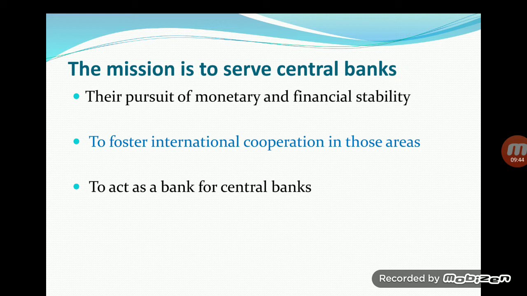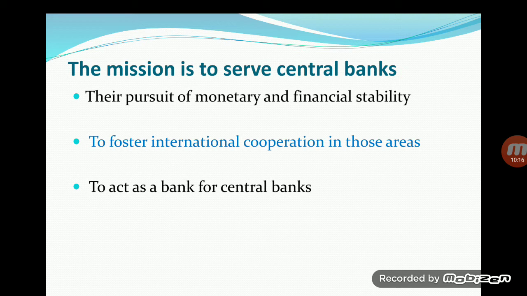And when all central banks of the world come together, they find some solutions, some technical assistance, knowledge, plans, and expertise, and they exchange them with each other. Because if one country or one region faces financial problems, financial or monetary instability, then it transfers to another region.